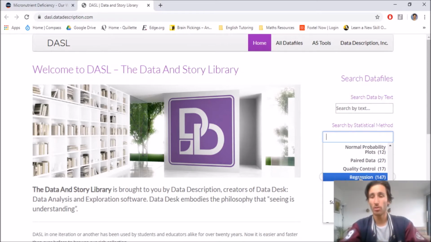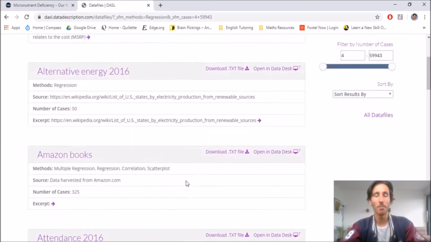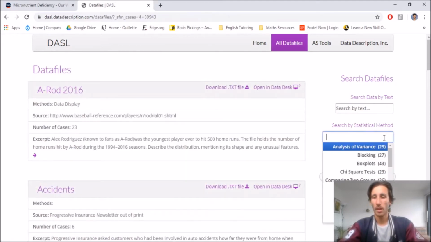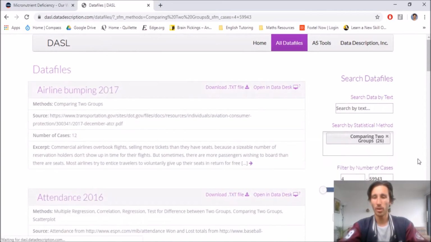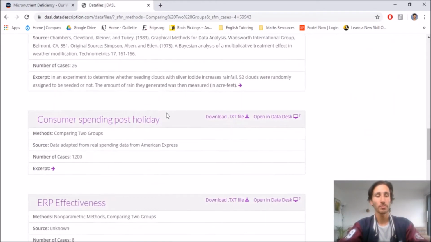So if you wanted to do a regression analysis, you might click this statistical method and it will give you a bunch of data that can be used to do a regression analysis, i.e. it will have two continuous variables in some sense. But I wanted to look at if we're just comparing two groups. So not necessarily regression, but we're comparing two categories or two groups.